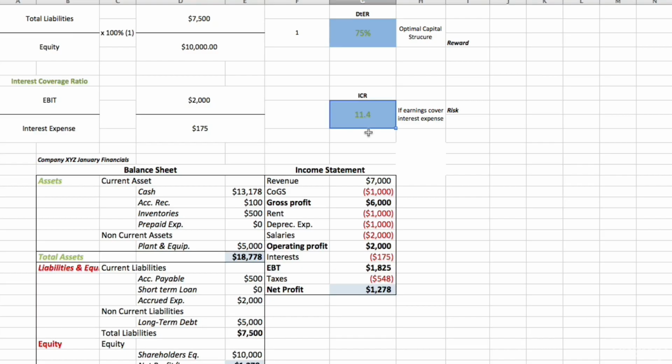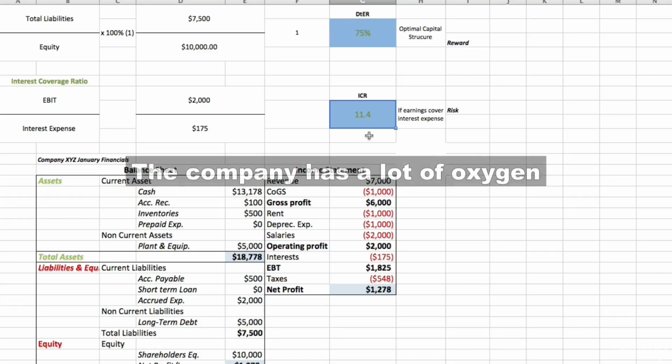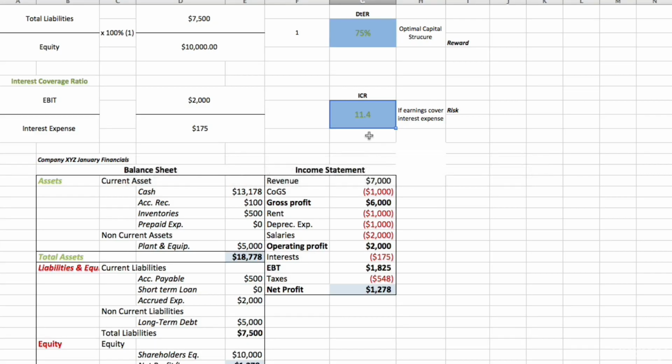And as you can see here, our interest coverage ratio is telling us that our earnings before interest and taxes are 11.4 times bigger than the interest expense. And that's definitely a very good sign. It means that the company is healthy and it's going to be able to pay for its interest expenses 10 times over. So this is a very good sign for the company.